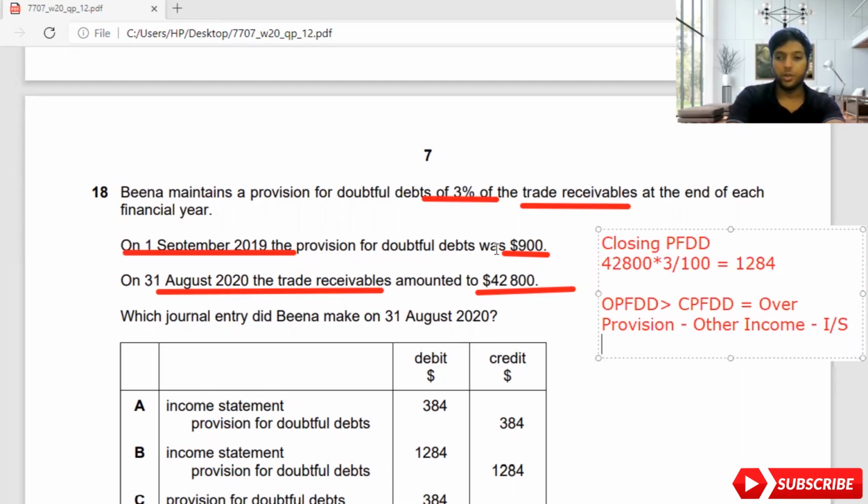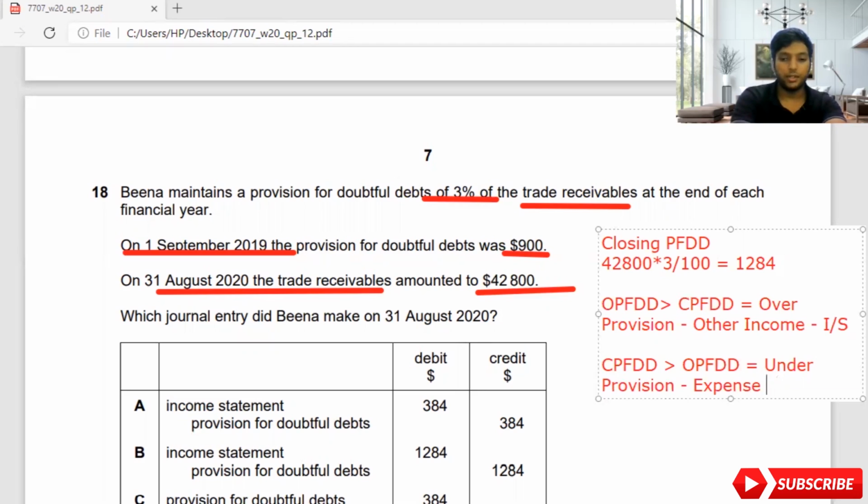Now, if closing provision for doubtful debt is higher than opening provision for doubtful debt, then it becomes under provision, which we can say is an expense under income statement.